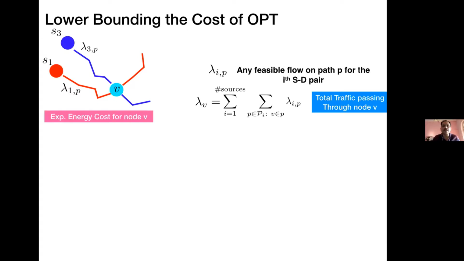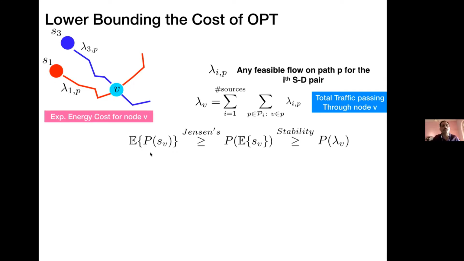The second simple thing we're going to use is the following. As simple as that is Jensen's inequality. So now look at a node V, look at the power it's going to use, which is P of S of V, and look at the expected value of that. By Jensen's inequality, since P is convex, this inequality holds: P of the expected value of S of V. And what I just said, that the expected speed of a node has to be at least the aggregate traffic going through that node. This is the stability condition.